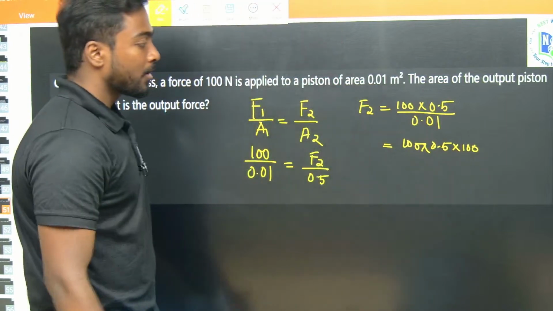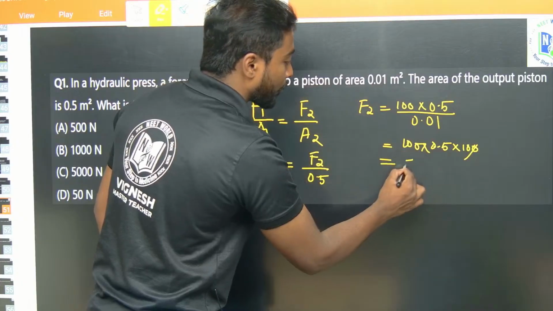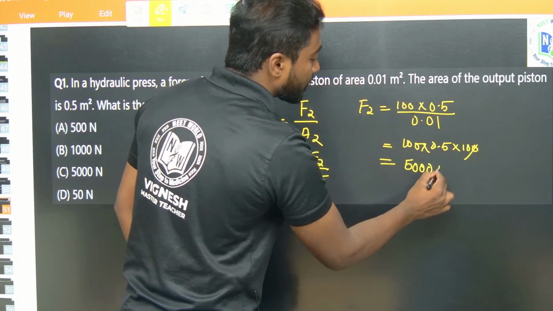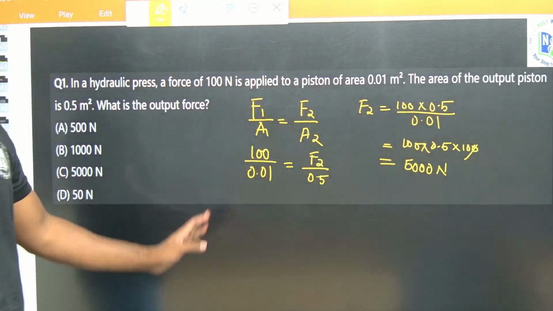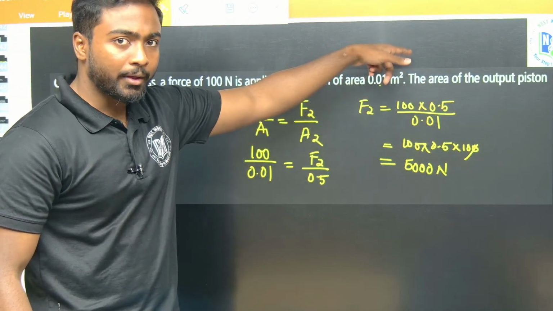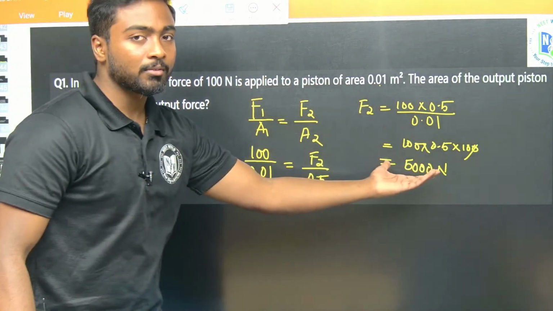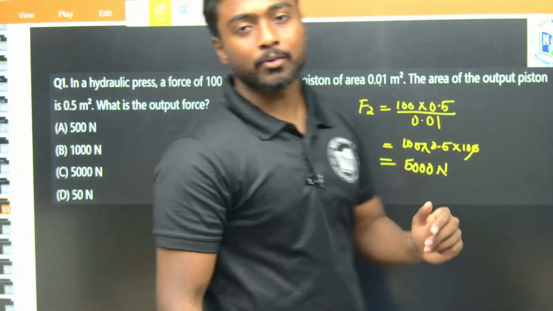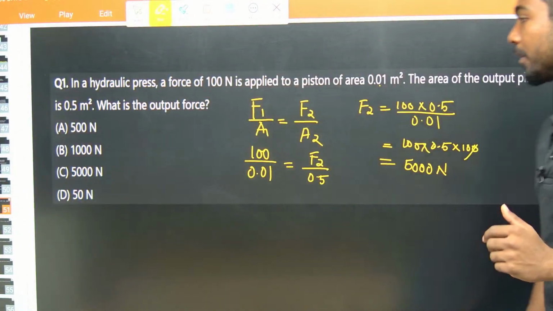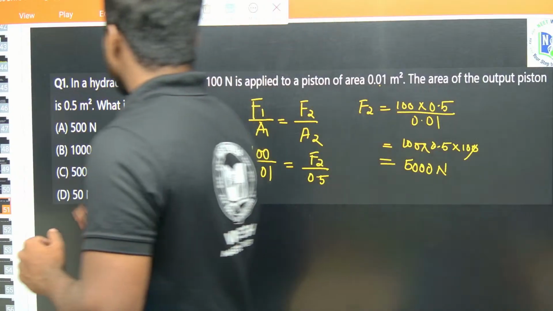Okay, so the zeros will be cancelled out, and we get 5000 Newton. So see here, 100 Newton on 0.01 meter square. So in the area of 0.5 meter square, how much force is produced? 5000 Newton. So this is the output force. Option C is the answer.